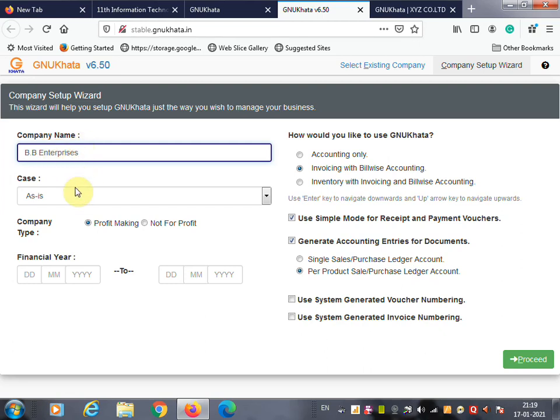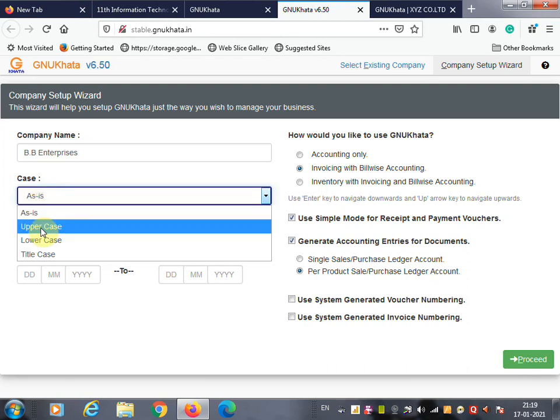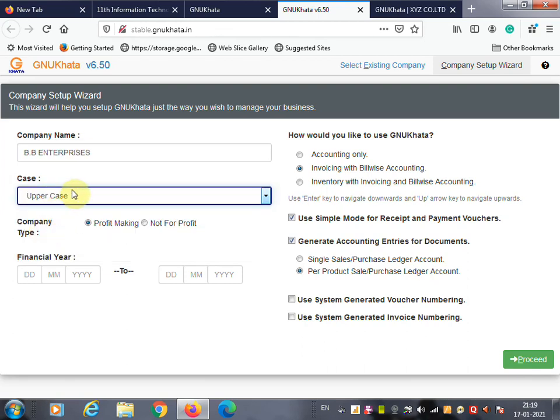Once you finish entering the company name, you are going to select uppercase. Here it is asked to select uppercase. Once you select uppercase, your company name will be printed in uppercase. Then the company type is given as non-profit company. Now we are going to change this type of company to profit making.